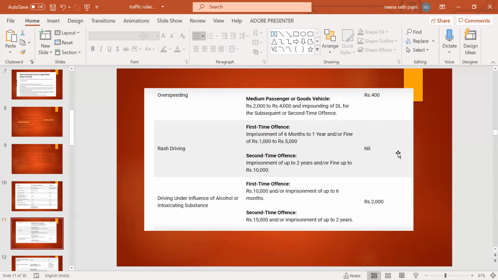Earlier, there was no fine for rash driving. Now, for a first time offense, imprisonment of 6 months to 1 year or a fine of 1000 to 5000. Second time, imprisonment up to 2 years, fine up to rupees 10,000. Driving under the influence of alcohol or intoxicating substance, earlier it was 2000. Now, for a first time offense, it is 10,000 and imprisonment of up to 6 months. Second time it is rupees 15,000 and imprisonment up to